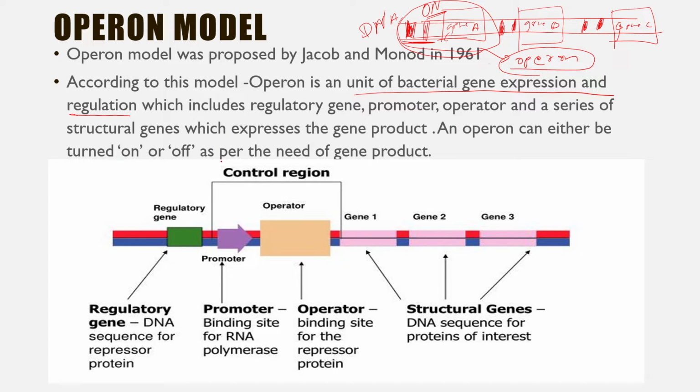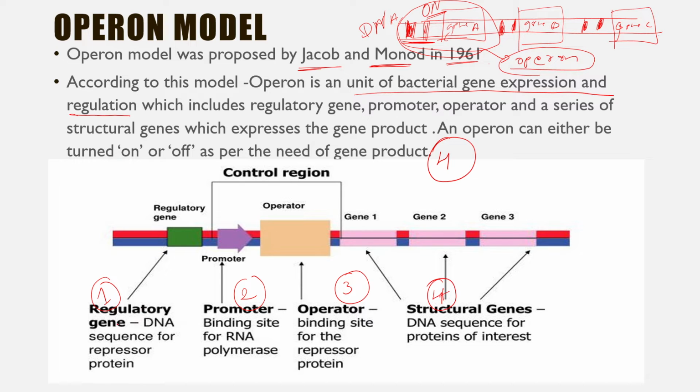Now, let's move on to the components of operon. First, who described the concept of operon? Jacob and Monod in 1961 first described the concept of operon. Now, moving on to the components of operon. The operon consists of 4 components. What are the 4 components? Number 1 is the regulatory gene. Second is the promoter gene. Third is the operator. And fourth are the structural genes. So what are the functions of these gene fragments which are present in the operon?